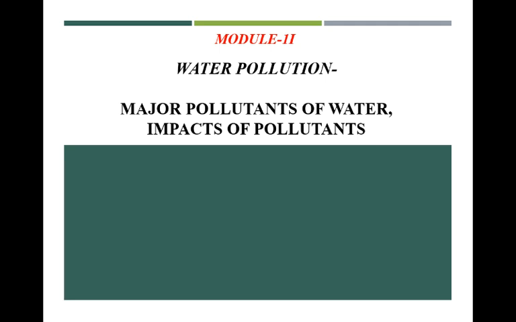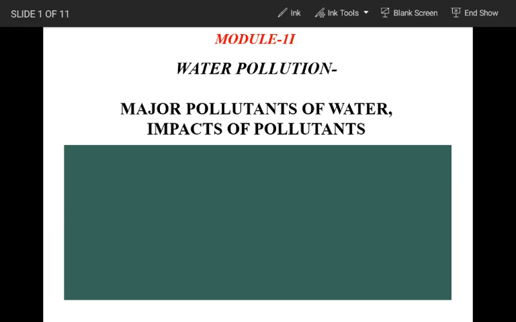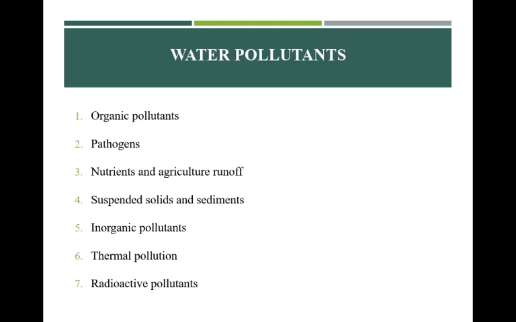Now, in the previous slide, we have seen the point and non-point sources of water pollution. Now, moving to the major pollutants of water and their impacts on the environment. The various types of water pollutants we can classify into the following categories: organic pollutants, pathogens, nutrients and agricultural runoff, suspended solids and sediments, inorganic pollutants, thermal pollution, and radioactive pollutants.